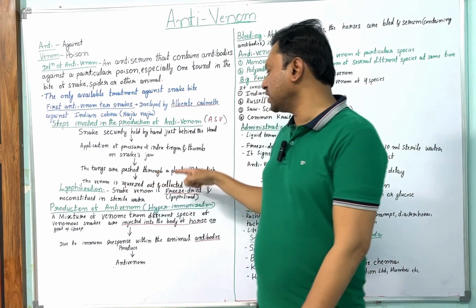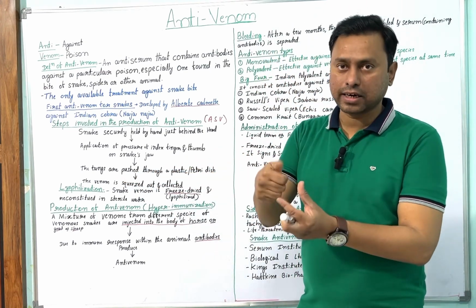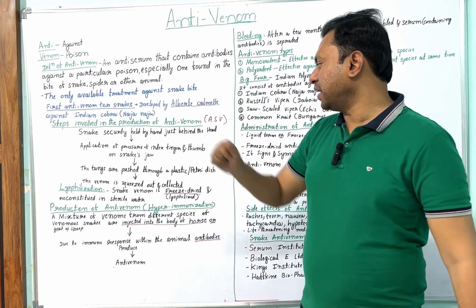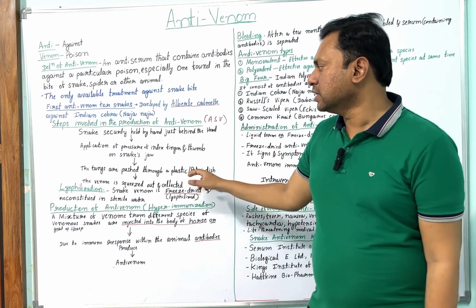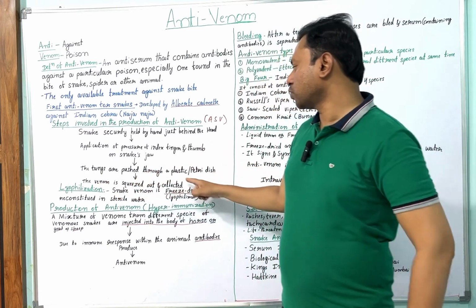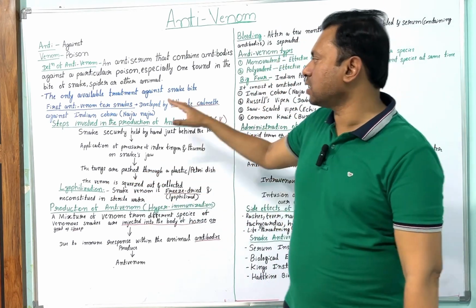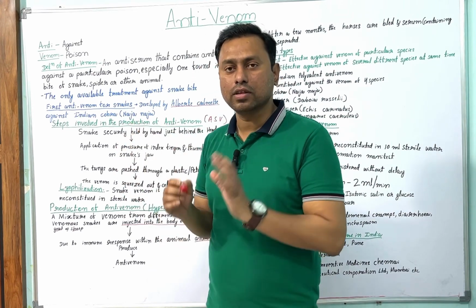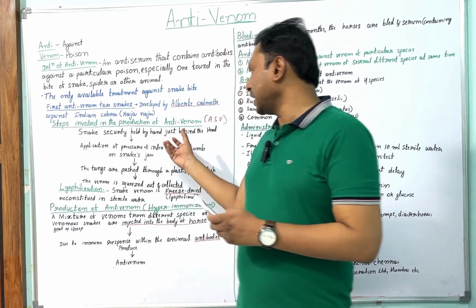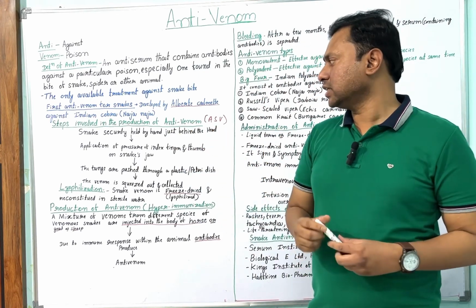The venom is squeezed out and collected in the petri dish or plastic container. This is how the venom is taken out for the production of anti-venom.